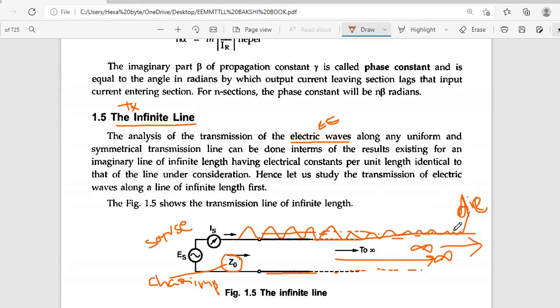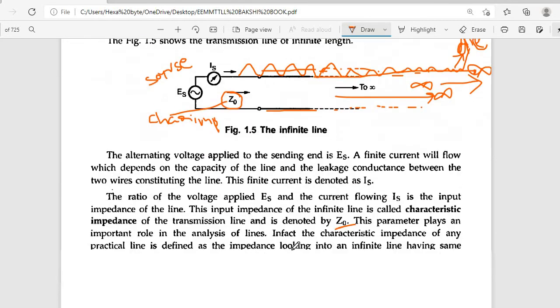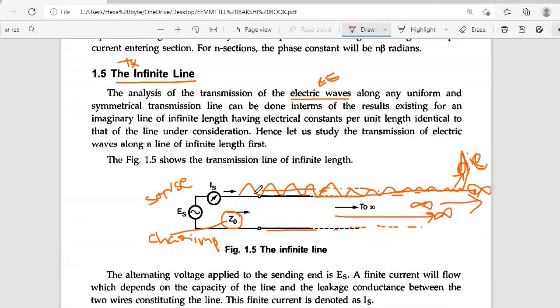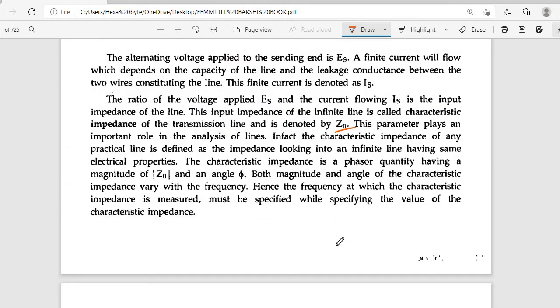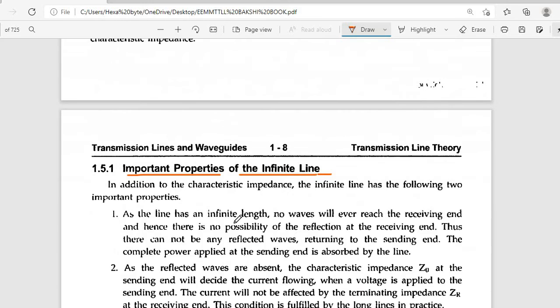In between, over a certain length, the energy is going to die. It never reaches the infinity point. The starting amplitude is more, then after a certain phase it decreases, again decreases, and dies. The electrical energy dies out in the transmission line.